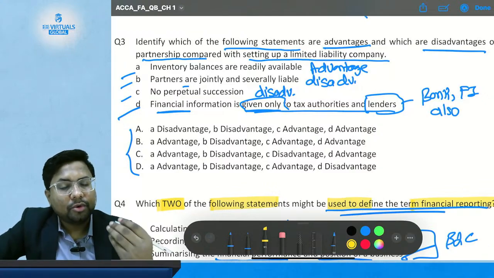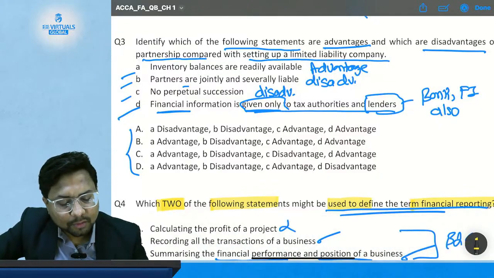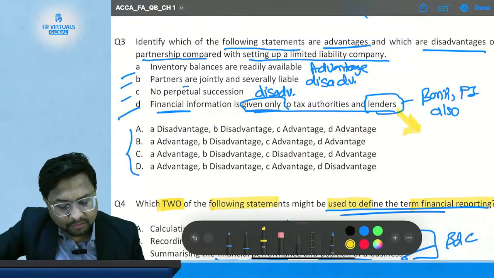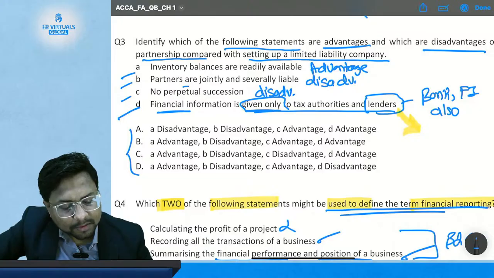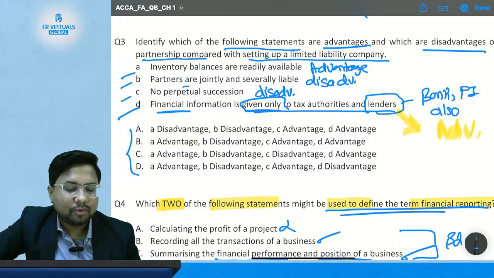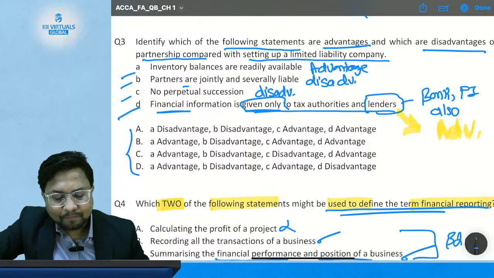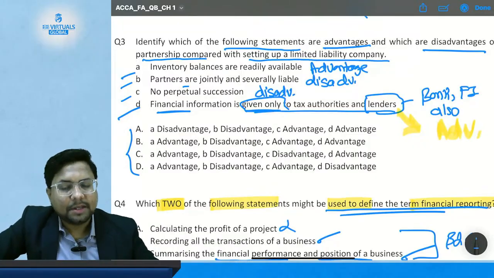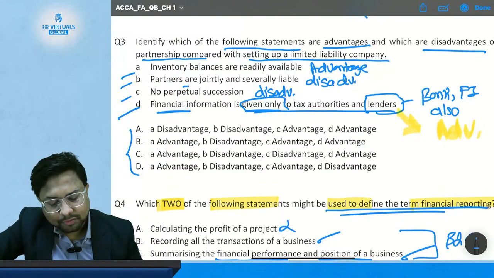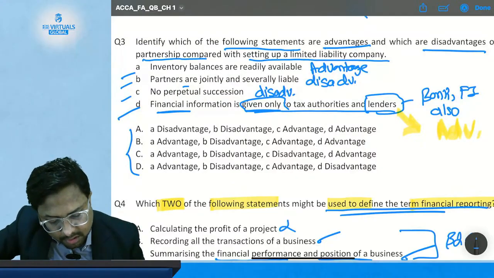So it is going to be your advantage and not disadvantage, because you don't have to submit your financial statement to public. So this is your advantage. Okay, so if you look, statement A is advantage, statement B is disadvantage, statement C is disadvantage, statement D is advantage. So your correct option should be option number